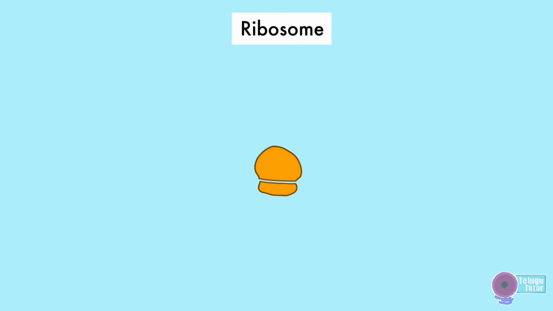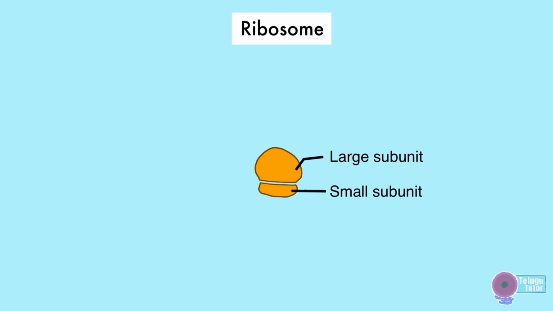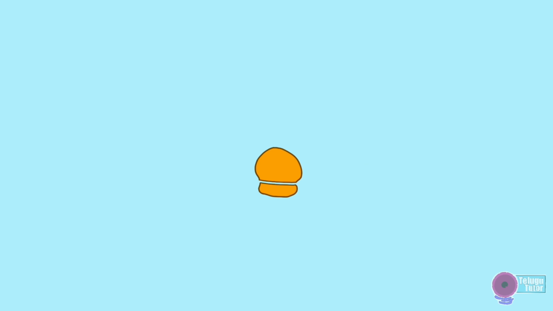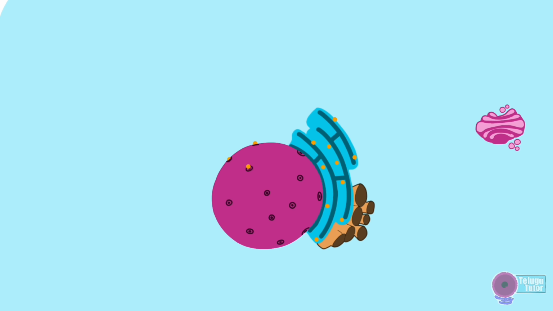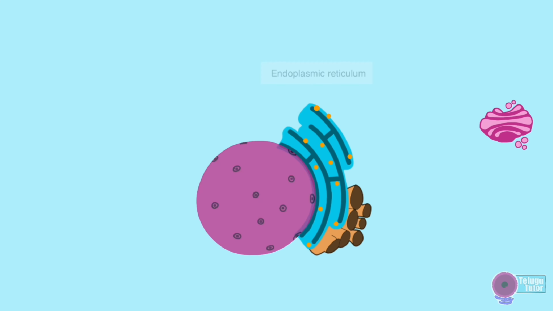Ribosomes are made up of two subunits, a large subunit and a small subunit. Ribosomes synthesize proteins, so ribosomes are also called protein factories. Ribosomes released from the nucleus may wander freely in the cytoplasm or may attach to the endoplasmic reticulum.